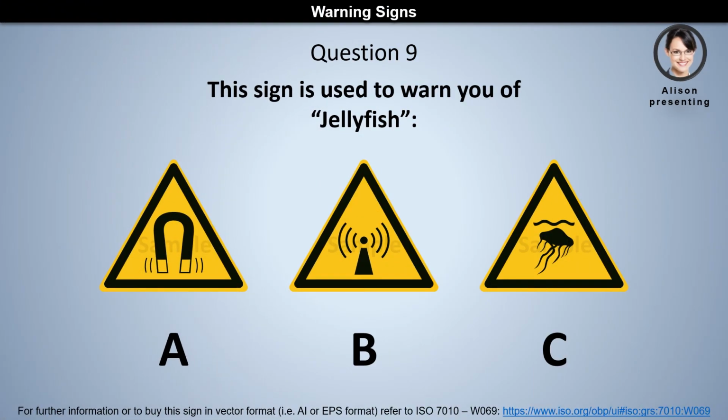Question 9. This sign is used to warn you of jellyfish. Is it A, B, or C? The answer is C.